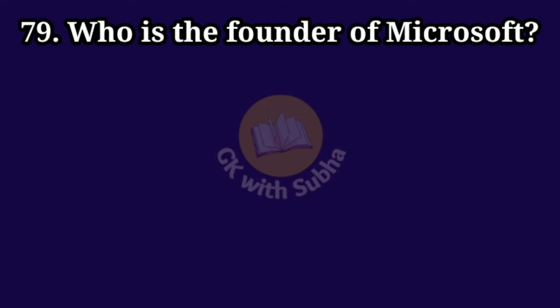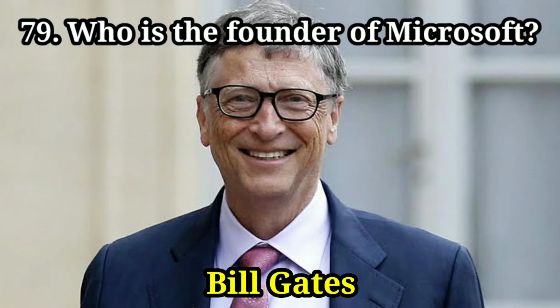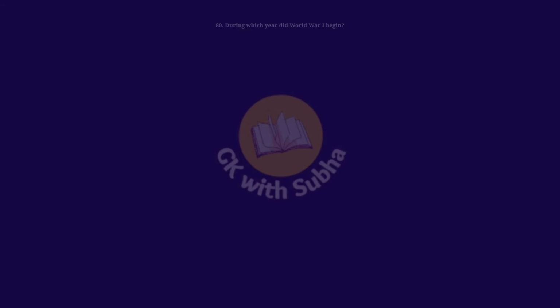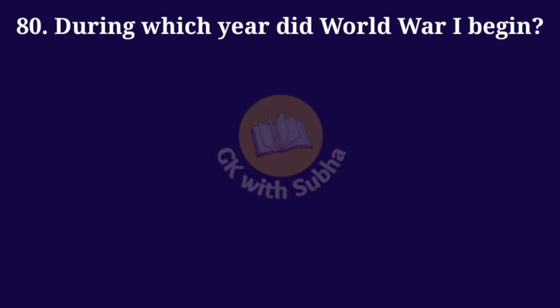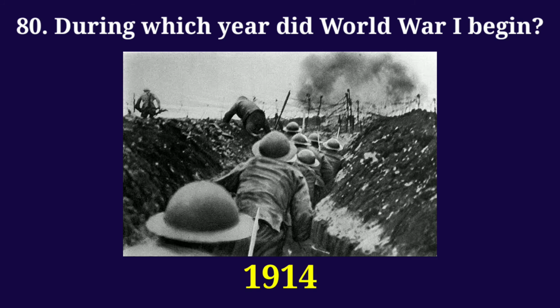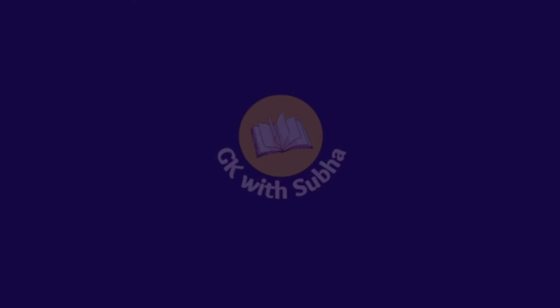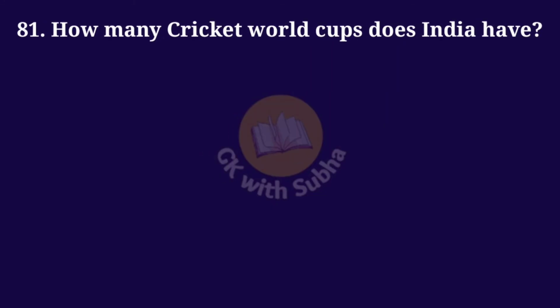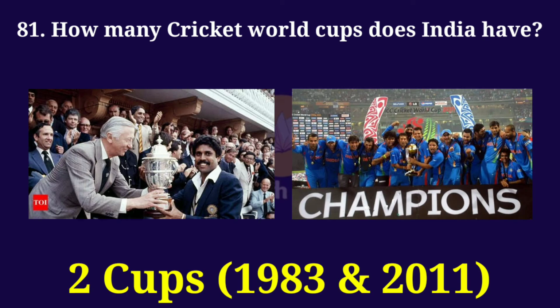Who is the founder of Microsoft? Answer: Bill Gates. During which year did World War I begin? Answer: 1914. How many cricket World Cups does India have? Answer: 2 cups, 1983 and 2011.